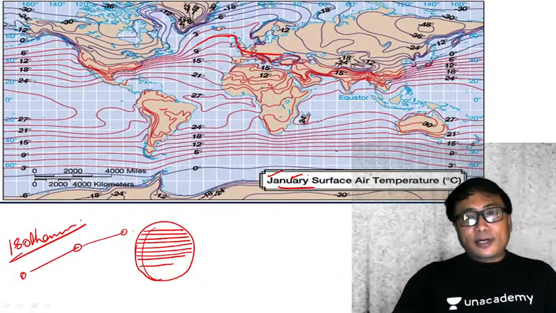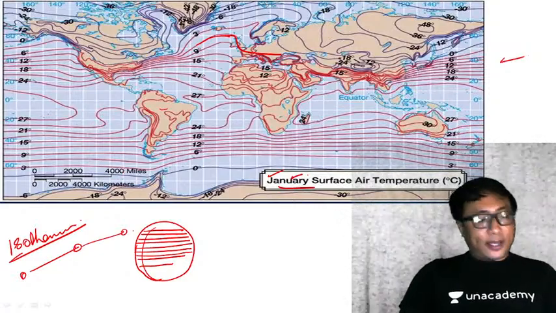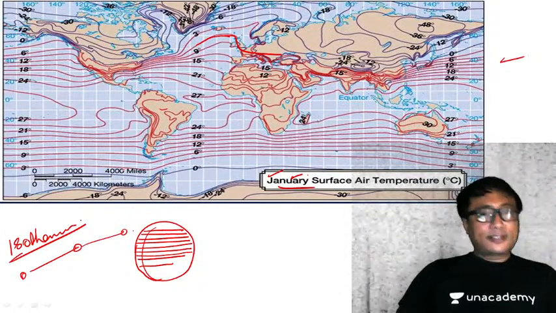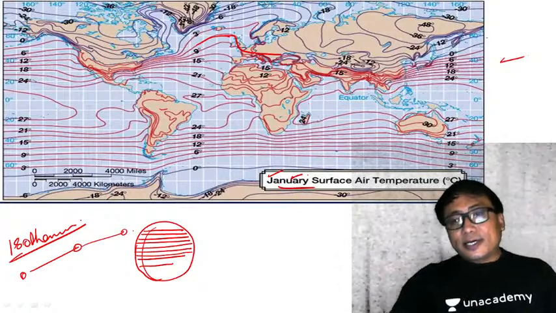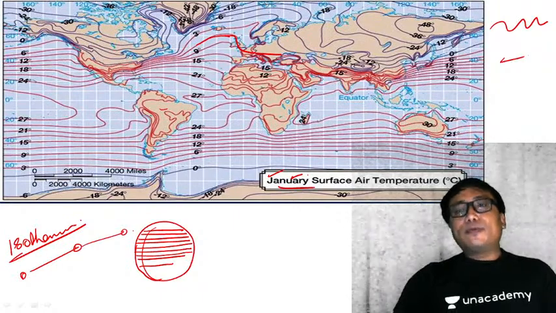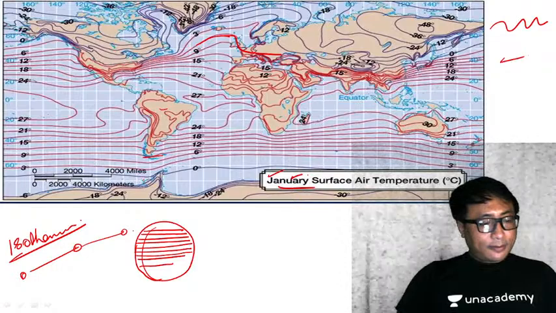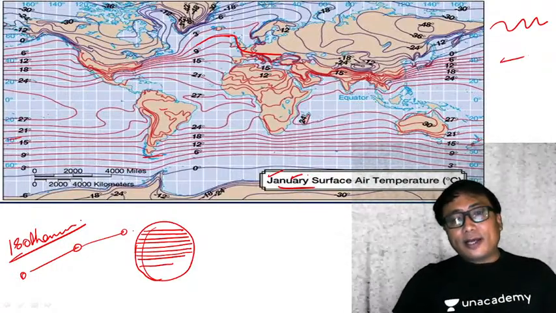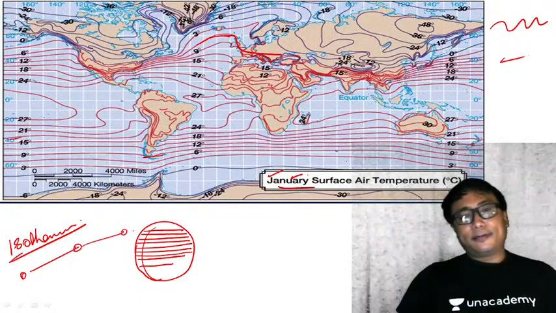You see here, in this particular isotherm, if we compare the distribution of land, the land mass is more in the northern hemisphere as compared to the southern hemisphere. Therefore, in the northern hemisphere, the curviness of the isotherm is too much. But when you come to the southern hemisphere, beyond this region or from around 40° north, you find a very straight isotherm, a straight line like this. Why? Because it is a homogeneous area.